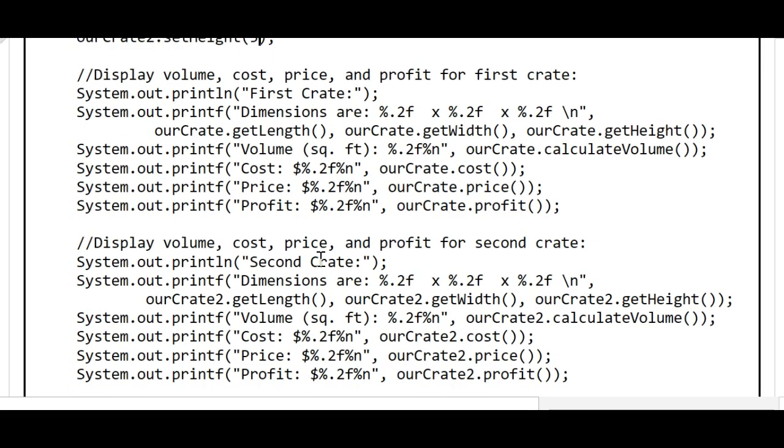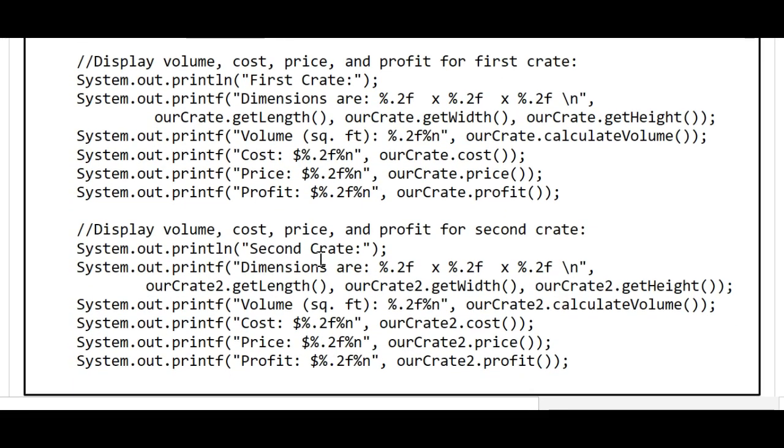Down below, we'll display the volume, cost, price, and profit for the first crate. For the first crate, we'll print out its dimensions, and taking the place here of these format specifiers, %.2f is going to be rcrate.getLength. And then we'll just see the x for times, like the dimensions, this by that by that.